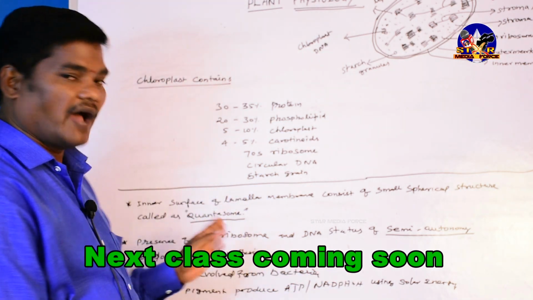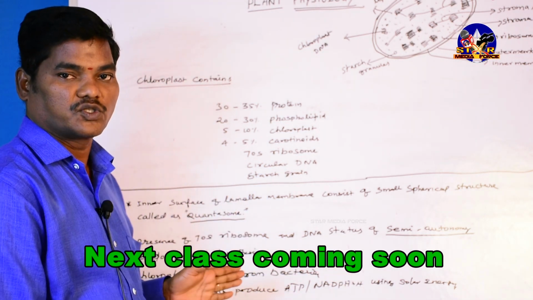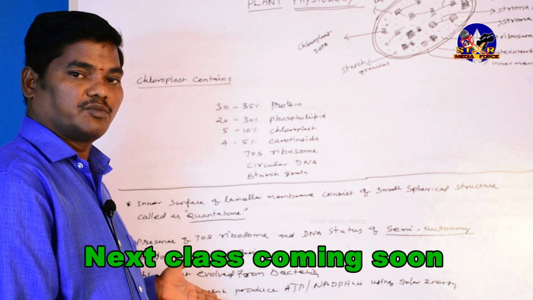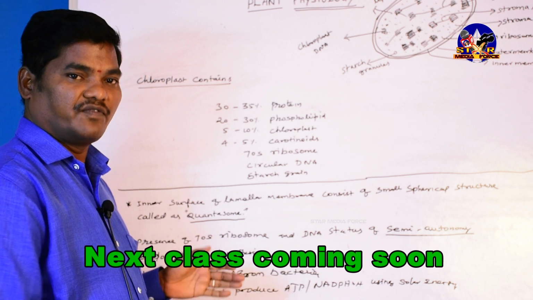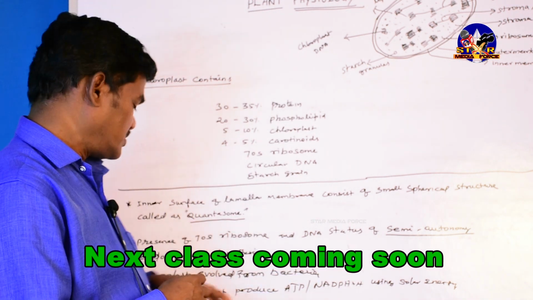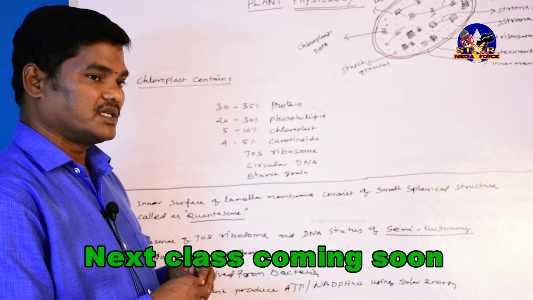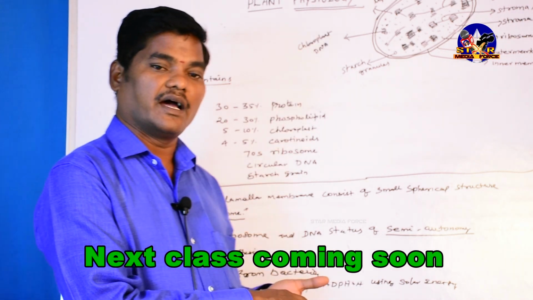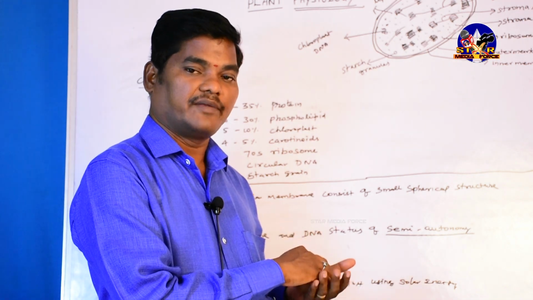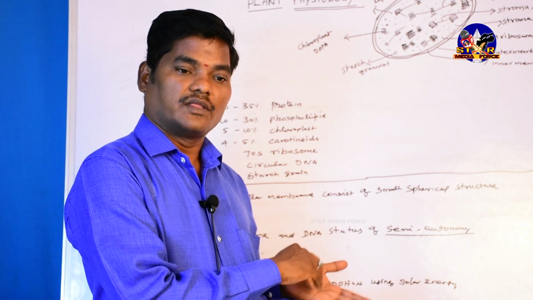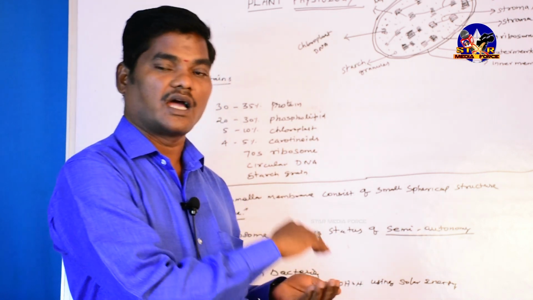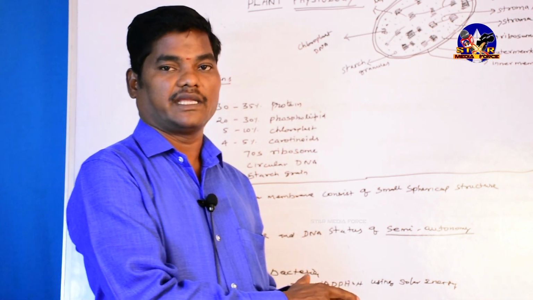As well as they have the 70S ribosome. What does the 70S ribosome teach us? The 70S ribosome is present only in bacteria, so we have to understand that the DNA as well as the chloroplast comes from bacterial cells.